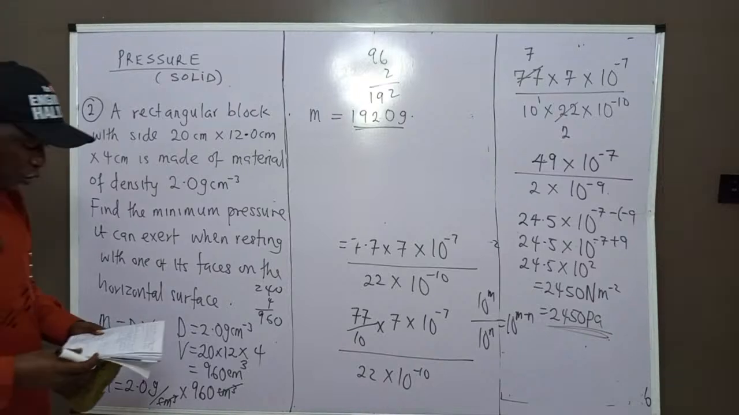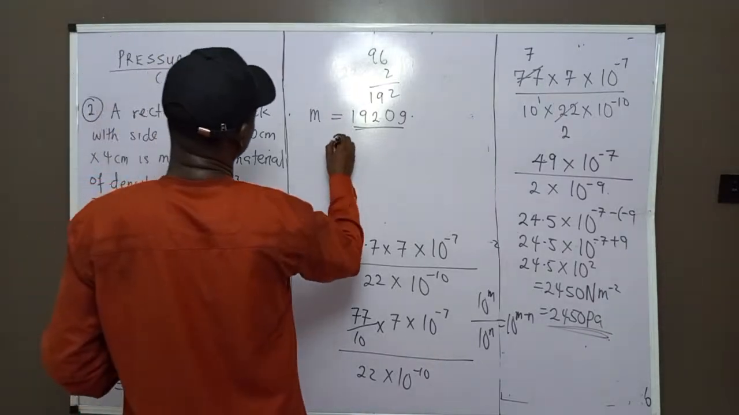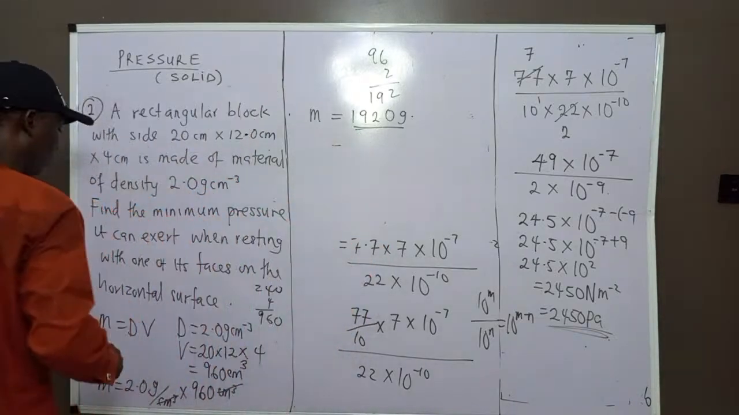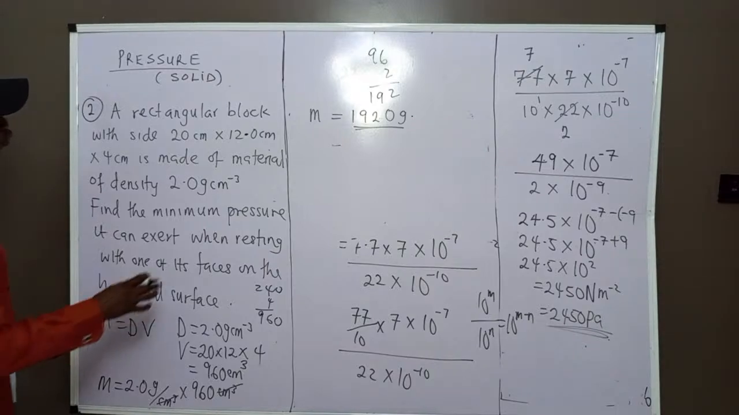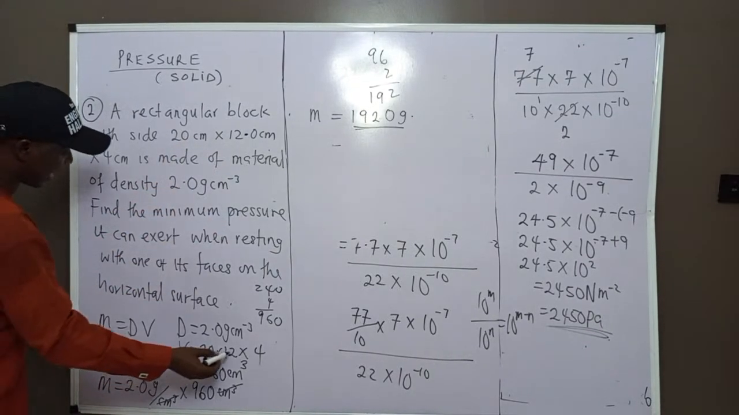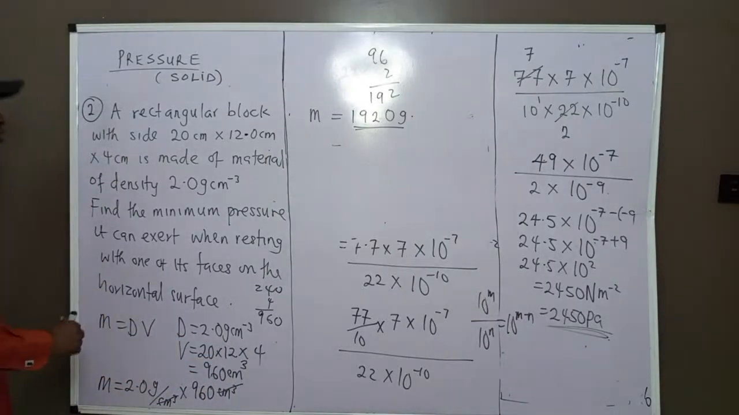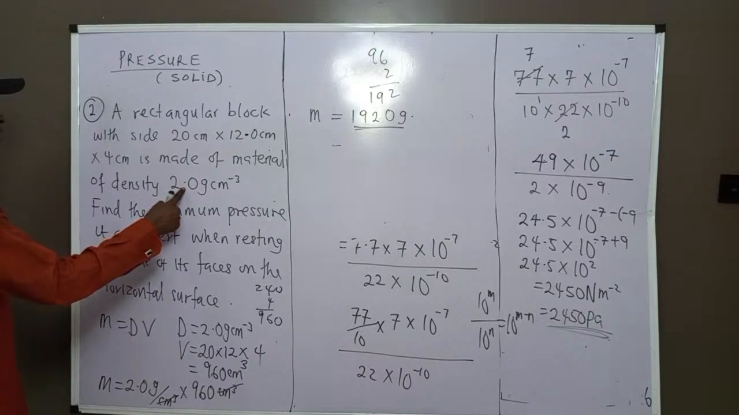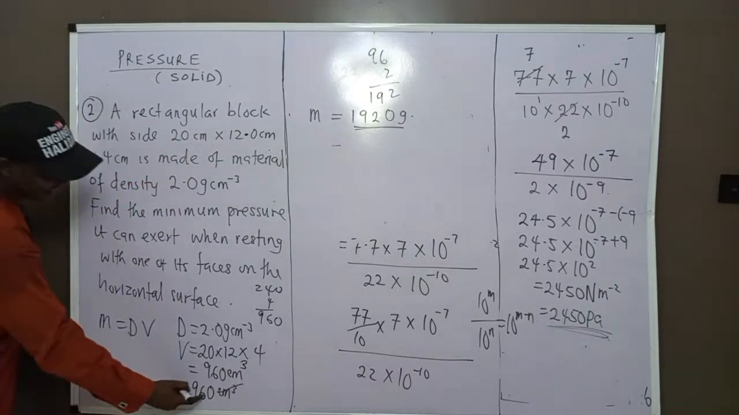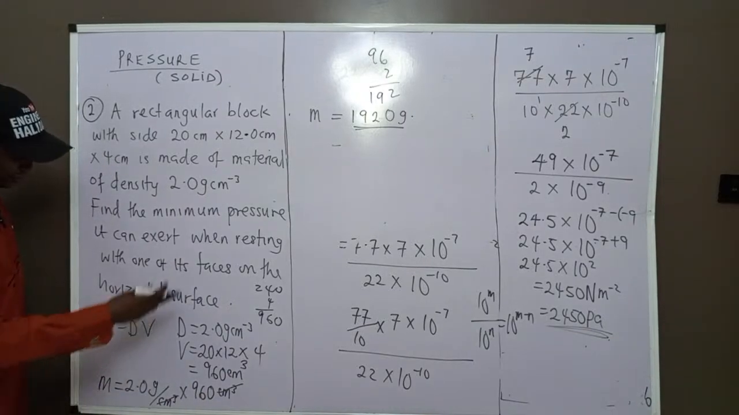And since we want to convert to kilogram, what are we going to do? First of all, divide by 1,000. Recall that what we did first was find the volume: this times this times this gives us 960. Then number 2 was to convert the density and the volume to mass, which we have done. 2 times 960. Then you confirm it.